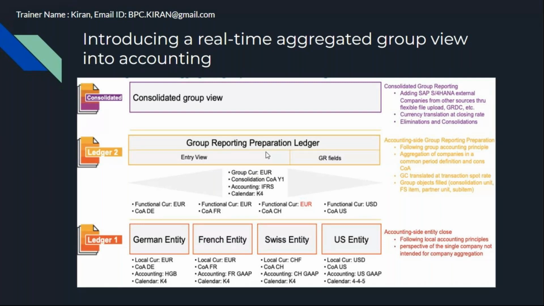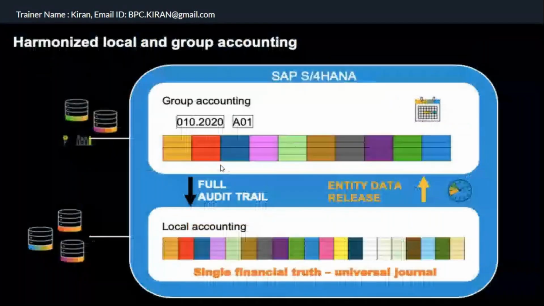Whenever you post any transaction in FI, any expense, any asset, any liability, that transaction automatically derives the relevant financial statement item, group consolidation account, and consolidation unit. All the relevant consolidation fields are derived when the user posts the transaction. The user doesn't know it is going to derive; the user posts normally, and based on some substitutions it derives those consolidation fields. We are going to cover this in our course.